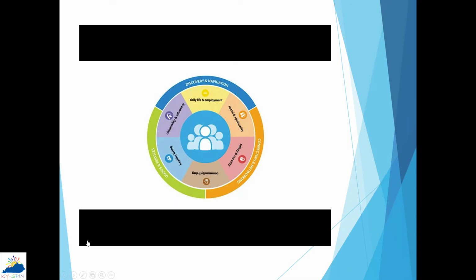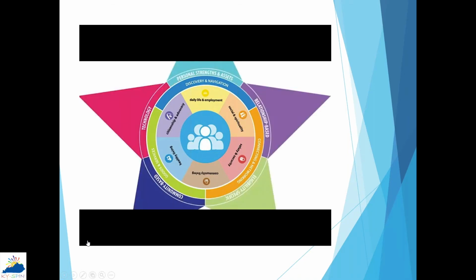But we need to do all of this through the lens of what we call our integrated service and support stack. Are we thinking about their personal assets? Are we thinking about the relationships, the technology that they can use to problem solve or plan with? Are we thinking about the places that they go that anybody can access in the community, as well as leveraging the more formal eligibility-based supports that are available?